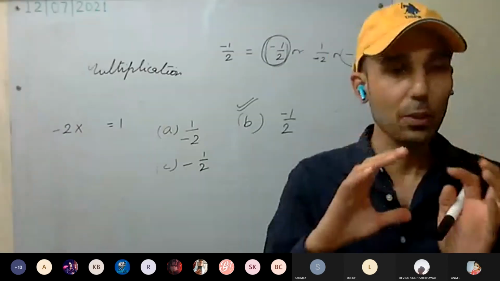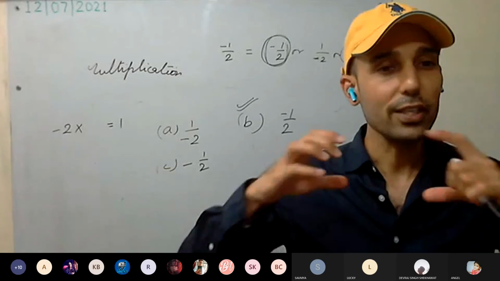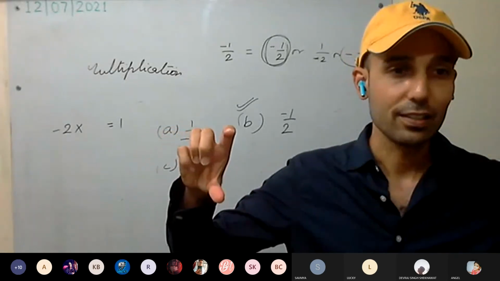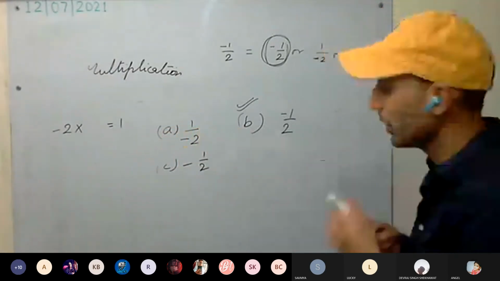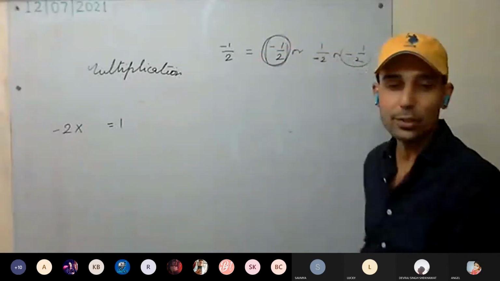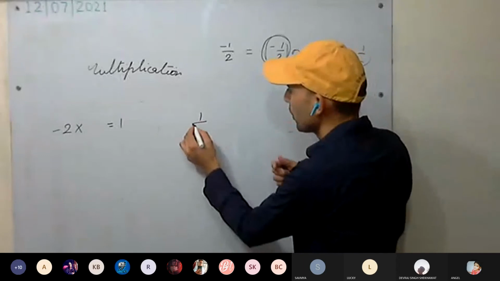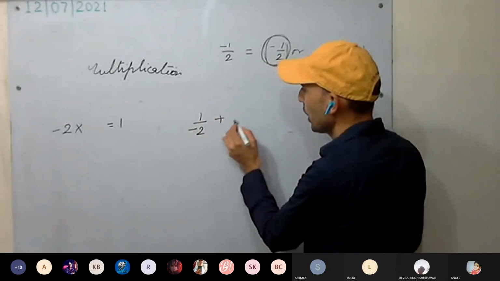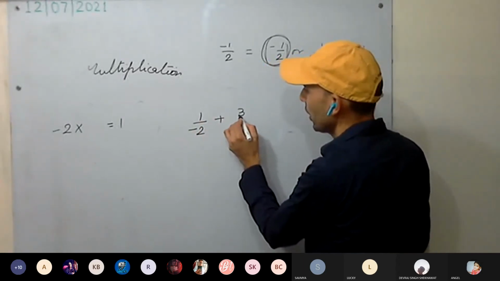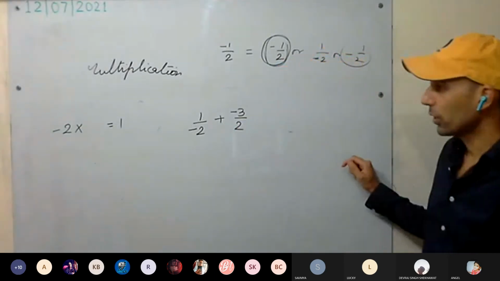You all remember, if the denominator is difficult, it becomes difficult to solve the question. We always want the denominator to be simple. For example, if I give you a question, 1 upon minus 2 plus 3 upon 2, how are you going to do it?